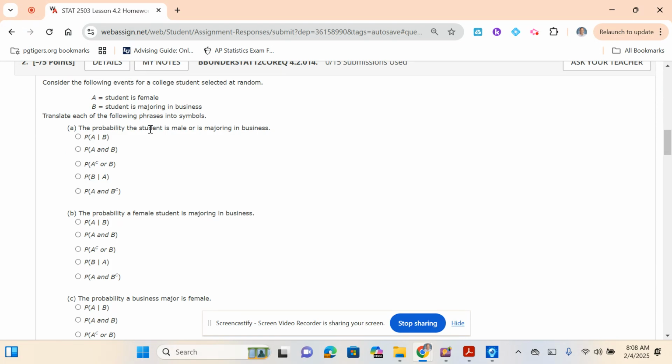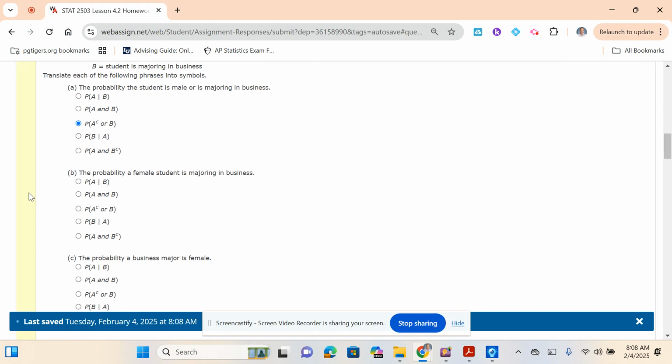Male is called the complement of event A. So what you'll do there is put an A^C. If it's a male, it's going to have an A^C because it's the complement of being female. And then majoring in business. So or means we're going to use the word or, and majoring in business is event B. So it's the complement of event A, a male, or they major in business.